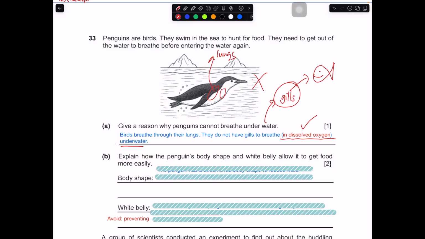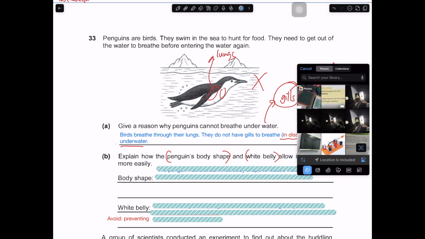Okay, explain how the penguin's body shape and white belly allow it to get food more easily. So this is the idea on adaptations.